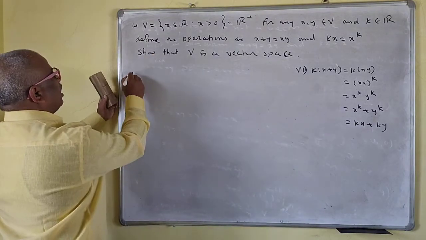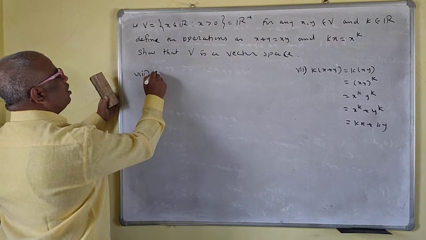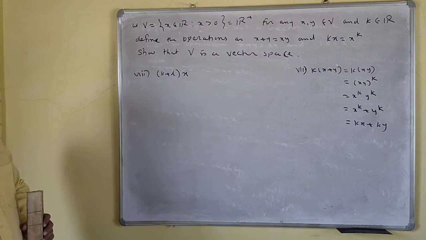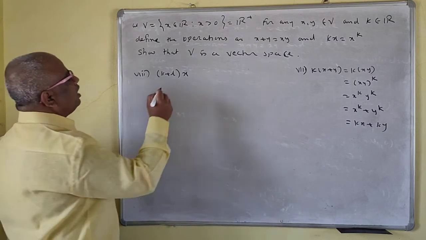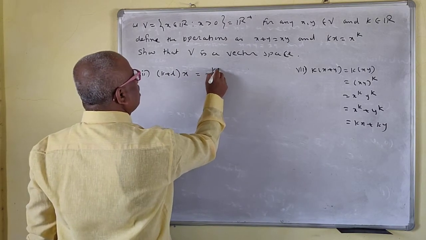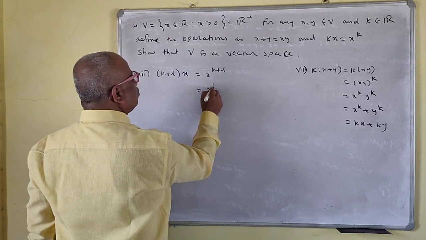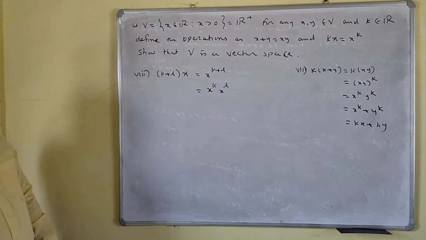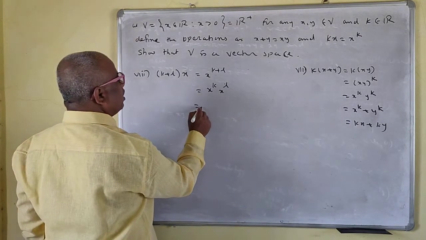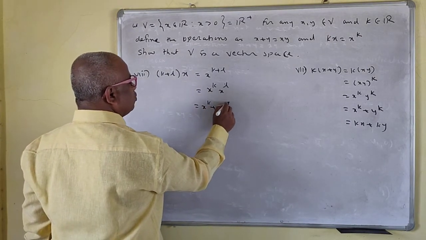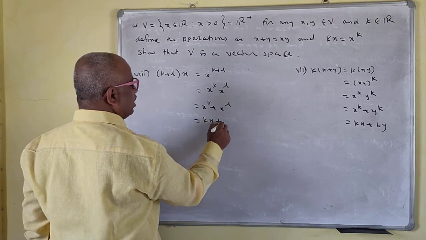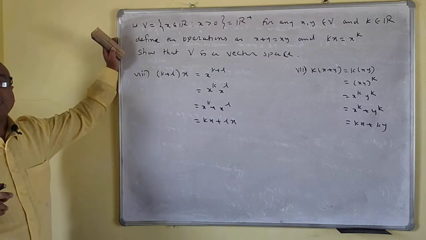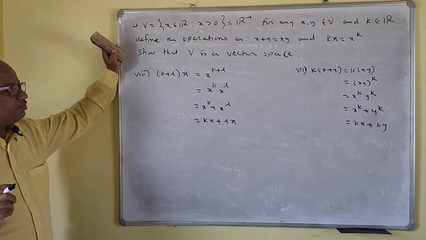Okay, the next example: k plus L into x. Your k plus L is the scalar in here. So I can write this as x to the power k plus L. So this is x to the power k, x to the power L. And this is then x to the power k plus x to the power L. So this is kx plus Lx, right? So kx plus Lx is what we want to prove, that is very important.